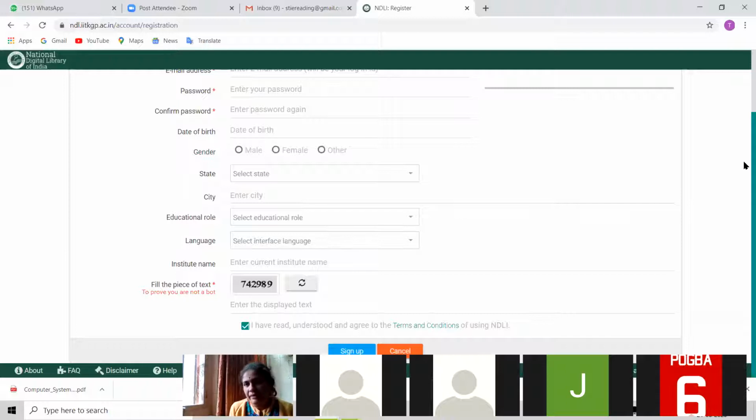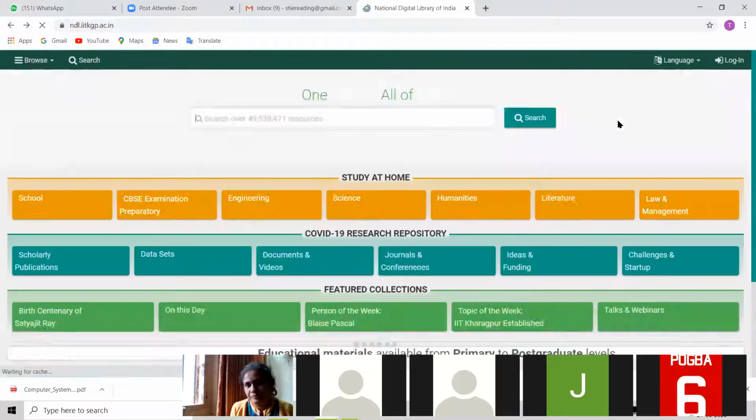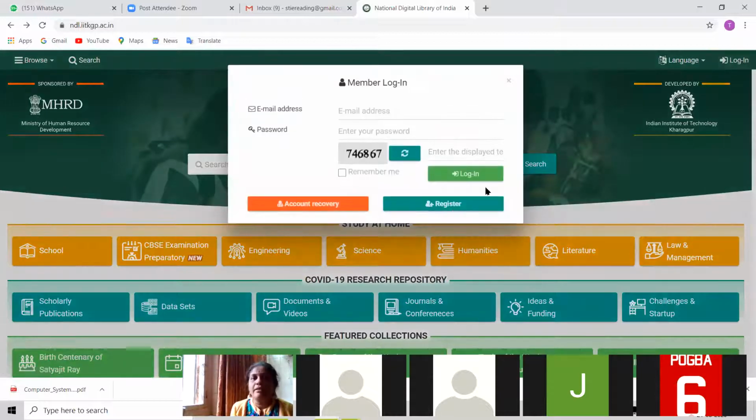Okay. And if you could do it, good. Or else if you can't do it, you will do it. Definitely 100%. It is not at all difficult. What you have to do, again, I'm telling you, you have to type NDLI, National Digital Library of India, in Google. Then here you have to go to login. Then register, you have to click the register button.